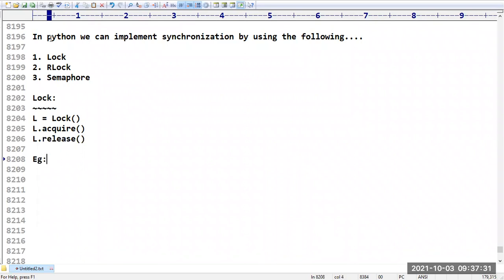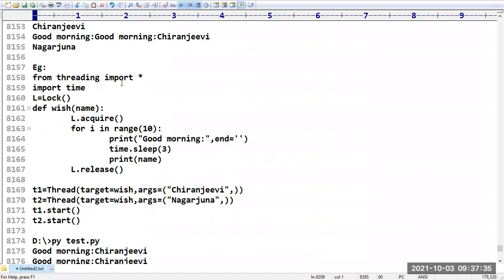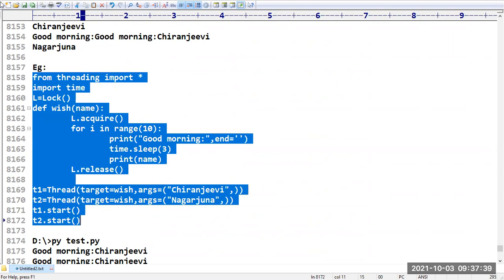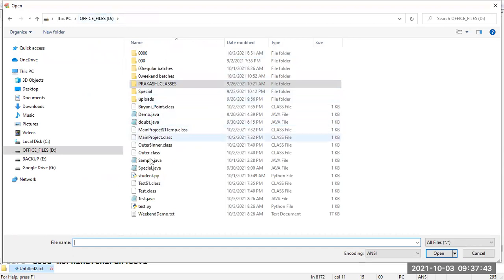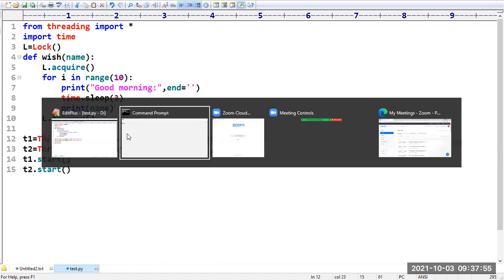I explained very clearly how we can apply this locking mechanism with one example in the last session. Let me review that example for a few minutes. Here I have acquired the lock and released the lock. How to acquire and how to release is very clear.